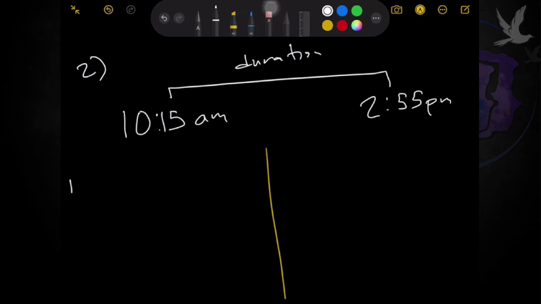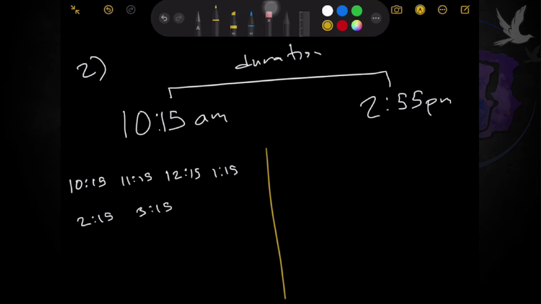So, nag-start tayo at 10:15. Skip count by an hour. So, that's 11:15, 12:15, 1:15, 2:15. And trying to skip count further, 3:15.